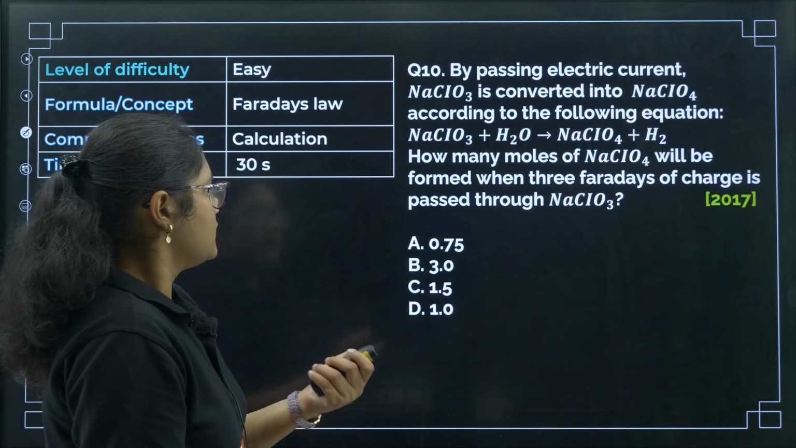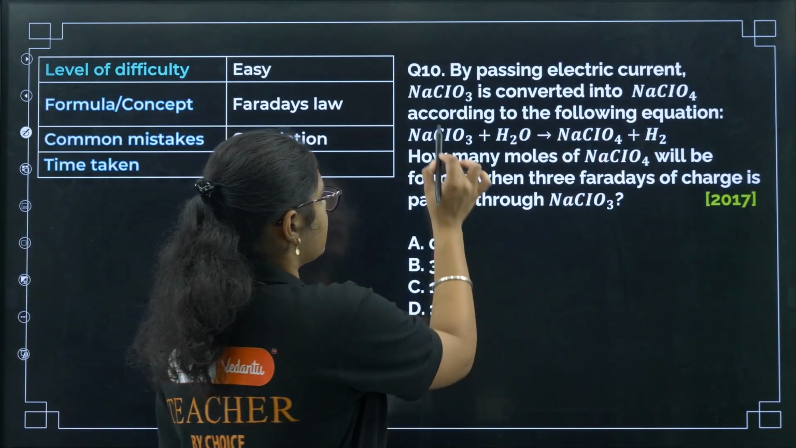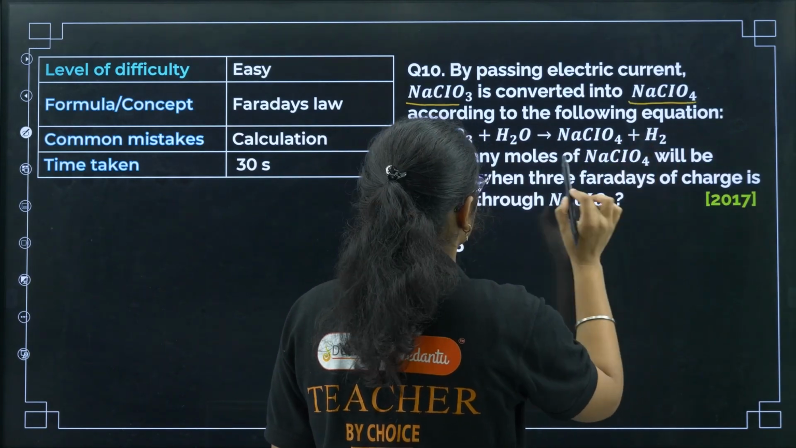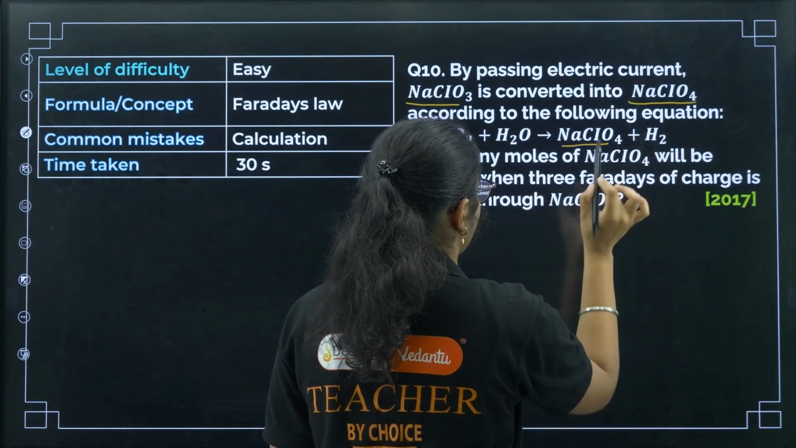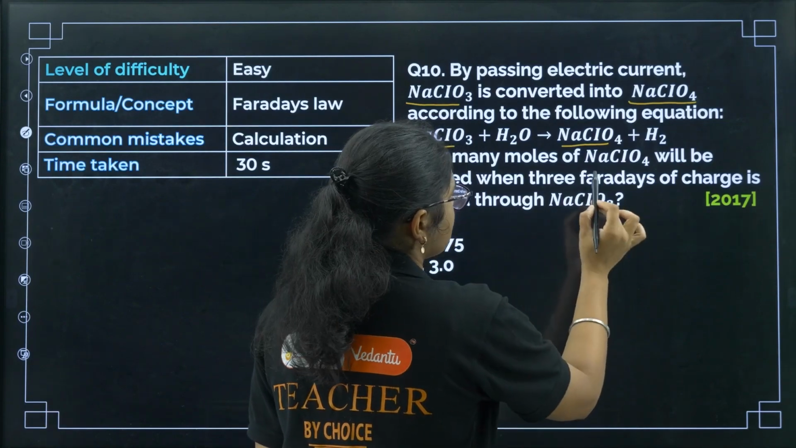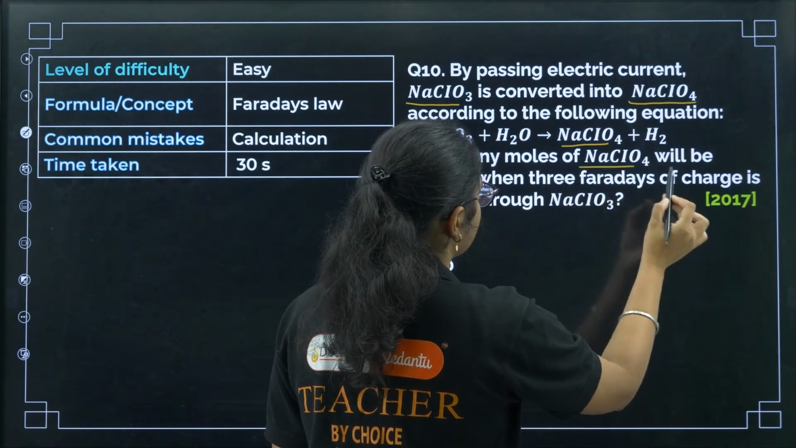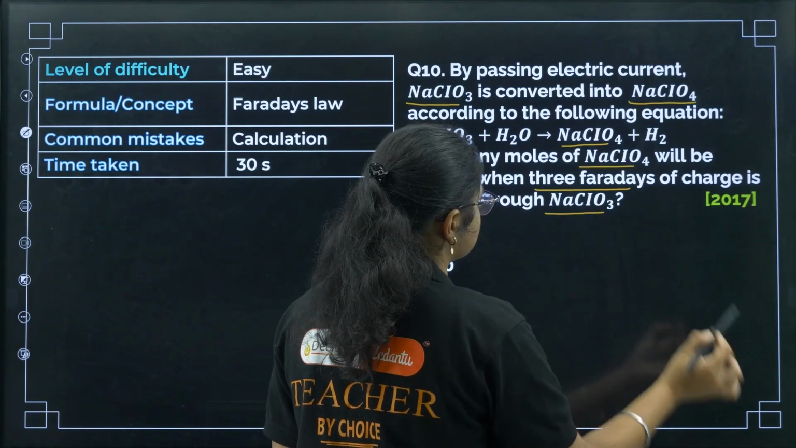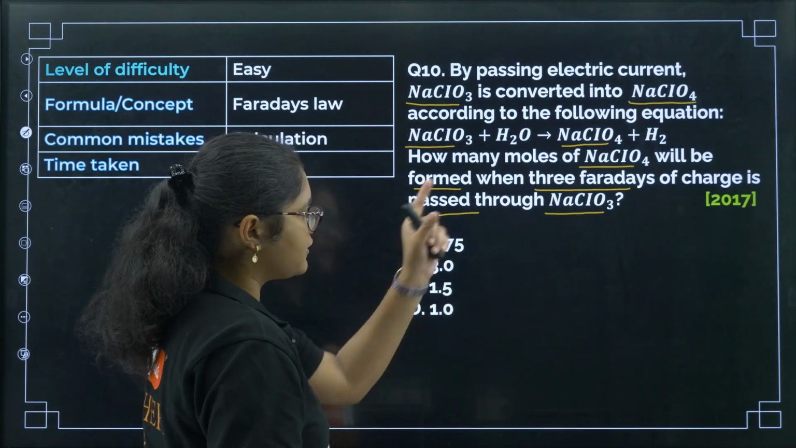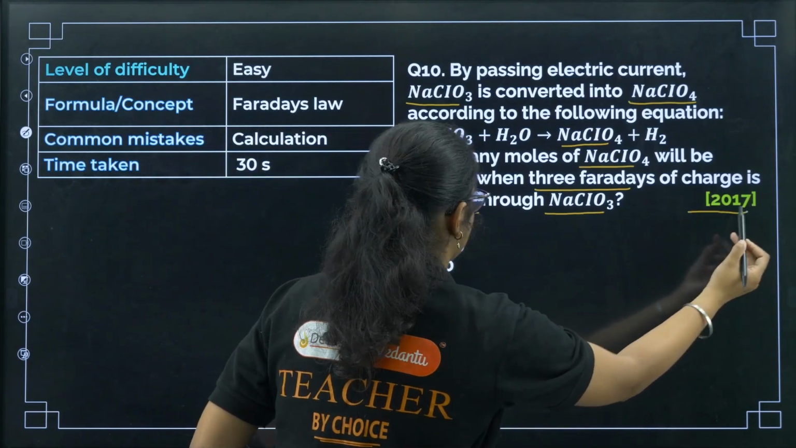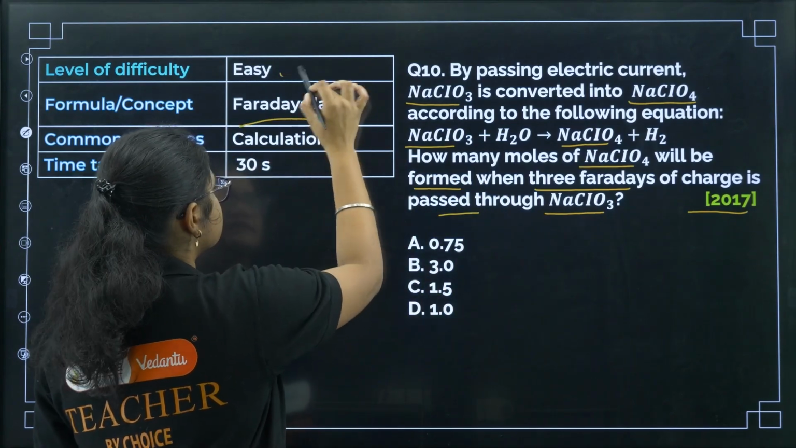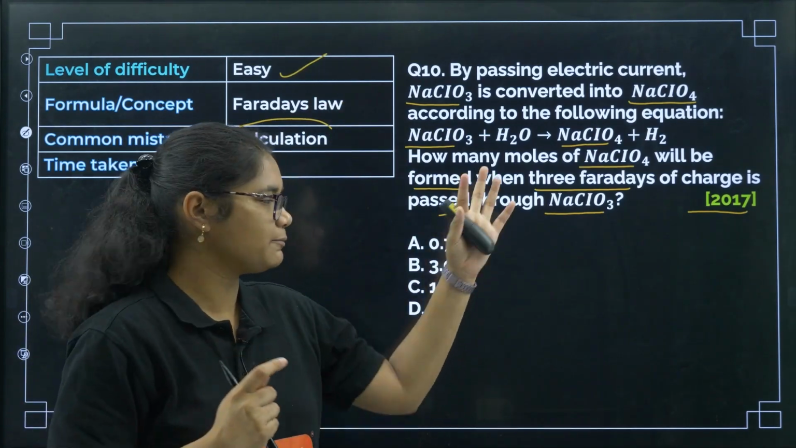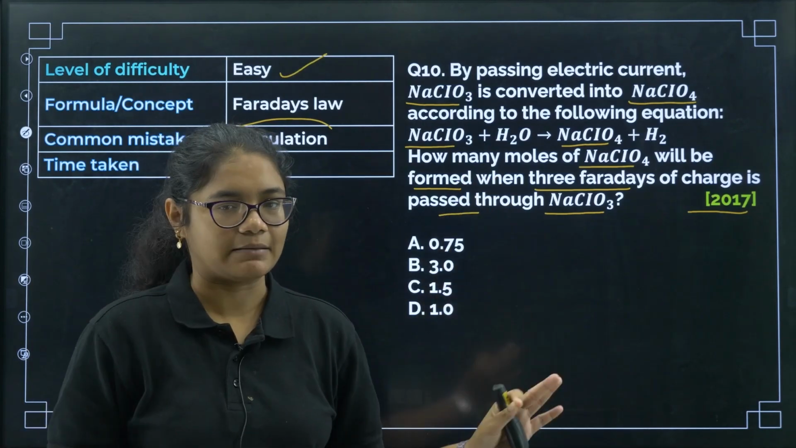Okay. Next question. By passing the electric current, NaClO3 is converted to NaClO4 according to the following equation. How many moles of NaClO4 will be formed when 3 Faradays of charge is passed through NaClO3? The question is again from 2017. This is an easy question, but a little bit of understanding is required. If you have practiced such questions, then it is a very easy question.